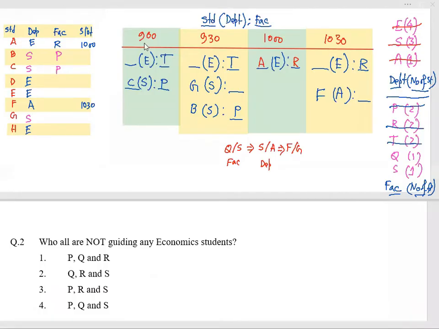Second question, who all are not guiding any economic student? Economic students are guided by R and T. So P, Q, S are not guiding an economic student. And on the basis of P, Q, S, option 4 would be our answer.